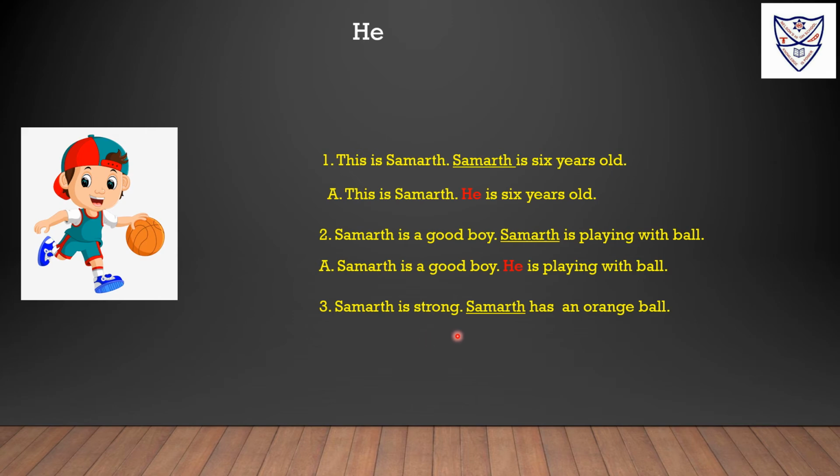Samarth is strong. Samarth has an orange ball. Samarth is a strong boy. He has an orange ball. Here Samarth is a noun. Instead of Samarth, we have used the subject pronoun he. He is used for a boy or a man, when we are talking about one boy or one man, one person. He is singular. Instead of writing the same name, we will use the subject pronoun he.